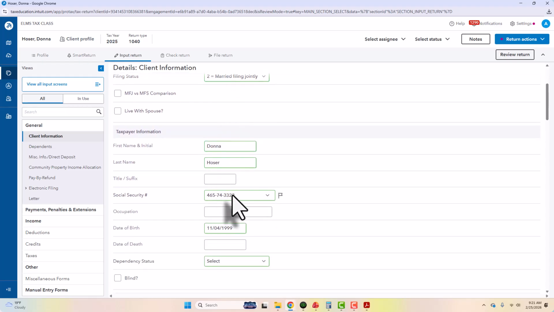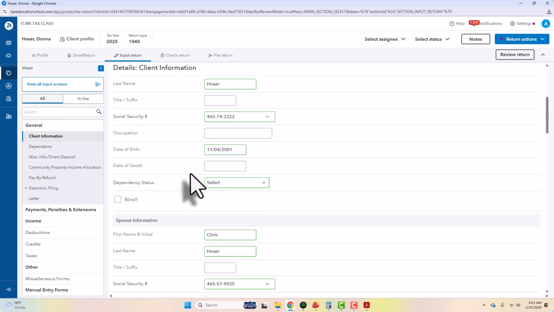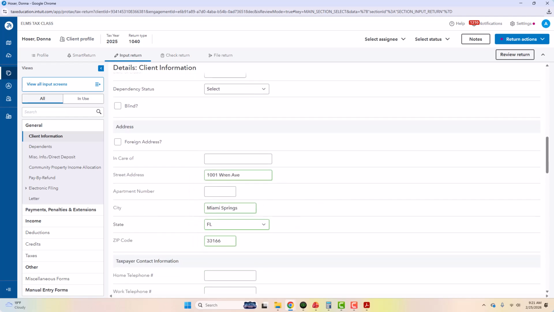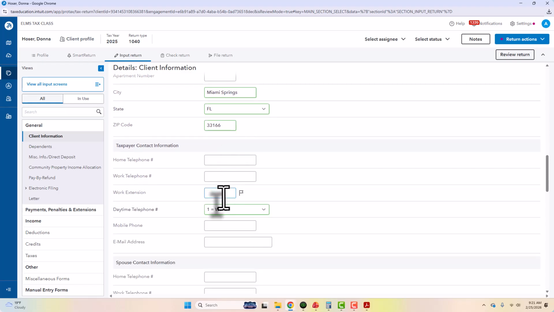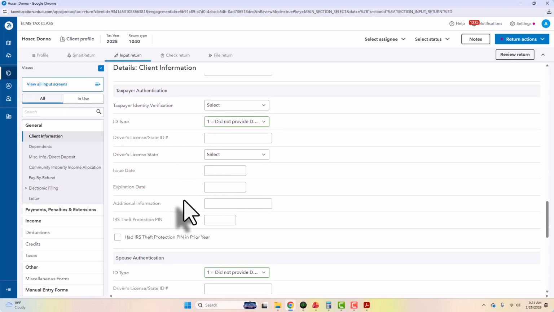We have Donna, social security number. Let's see, Donna's date of birth, 2001. And then Chris's date of birth, 1999. This is their address, 1001 Run Ave. They live in Miami Springs. And they're not claiming the child. His ex claims the child. So we're going to go down to the income.